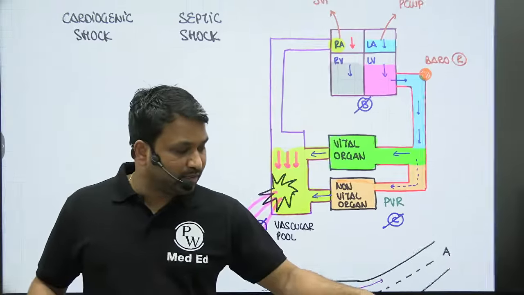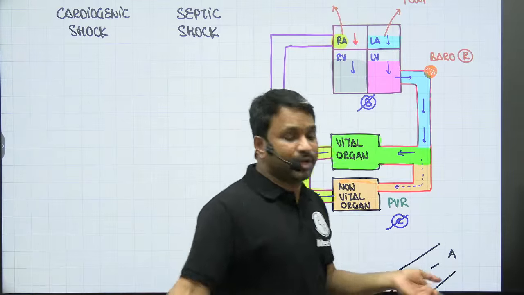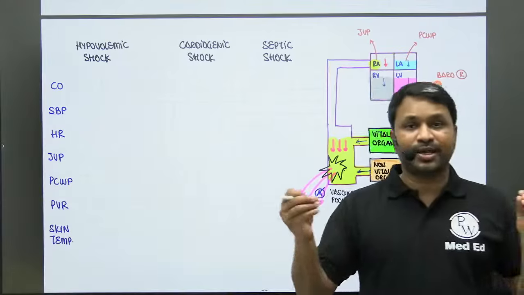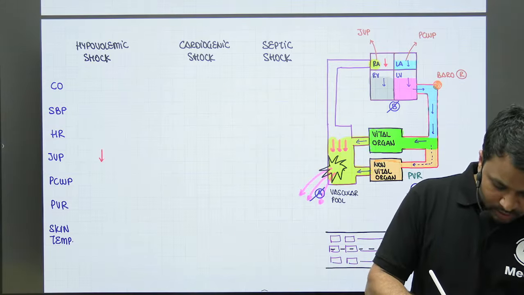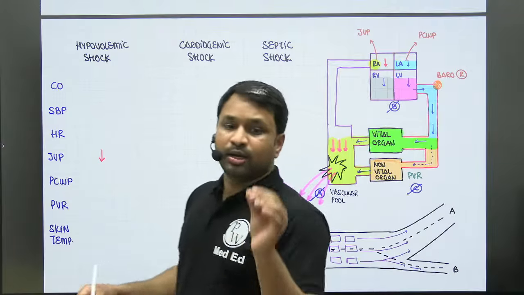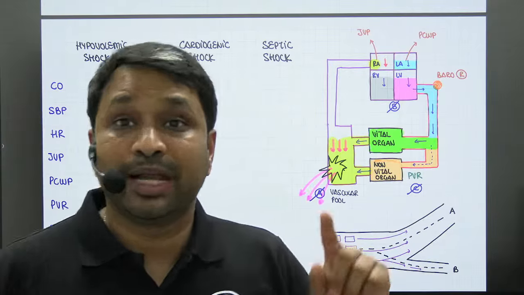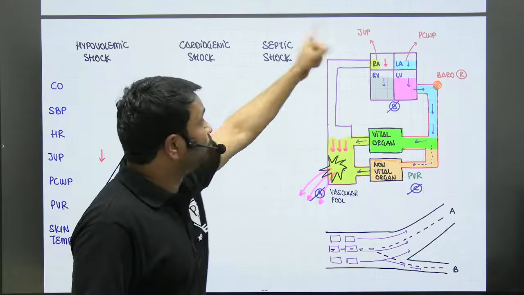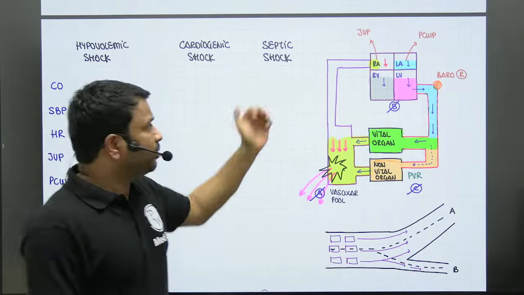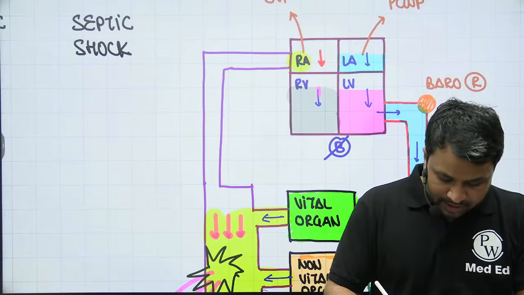I repeat again, the blood in the vascular pool is reduced. The blood going into the right atria is reduced. The right atrial pressure will drop. The right atrial pressure is measured by JVP, and the JVP is going to reduce in hypovolemic shock. The right atrial pressure is determined by the amount of blood coming into the right atria. The pressure in that chamber is determined by the blood volume that comes into the right atria. Volume drops, pressure drops.